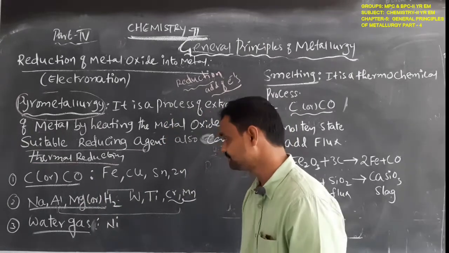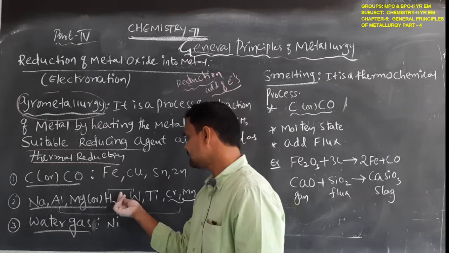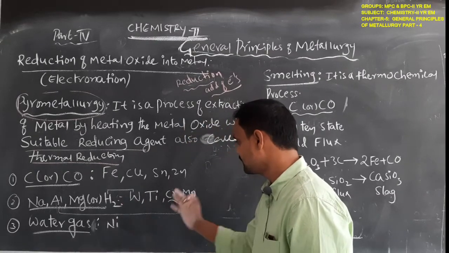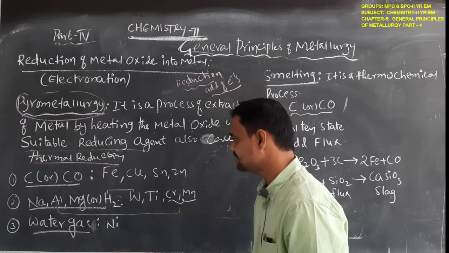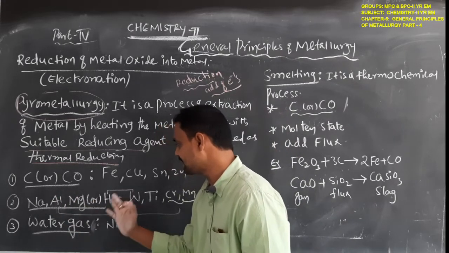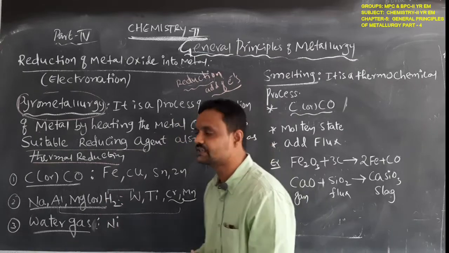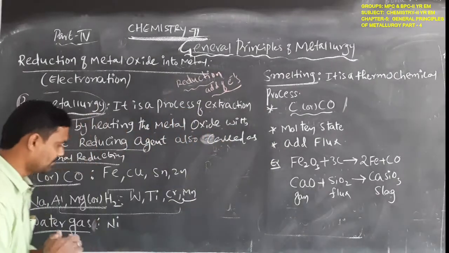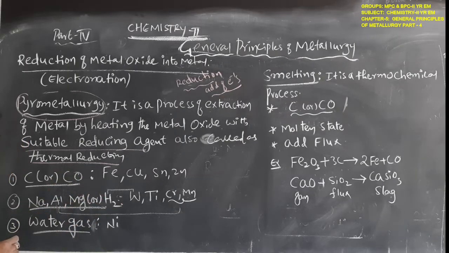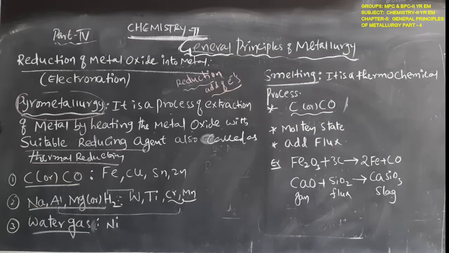For extraction of wolfram, titanium, chromium, manganese, we use sodium, aluminum, magnesium and hydrogen gas as reducing reagents.